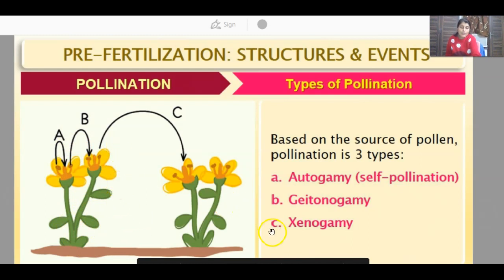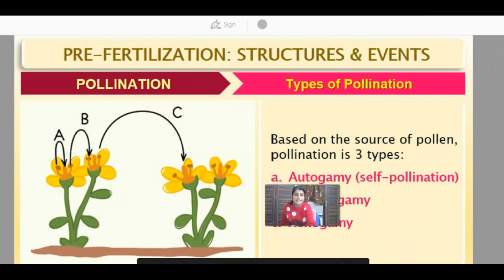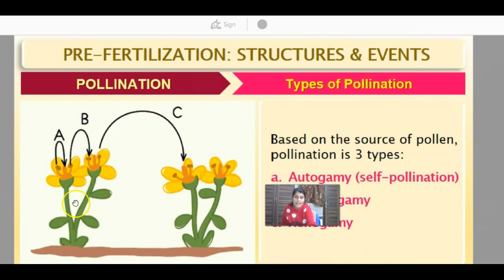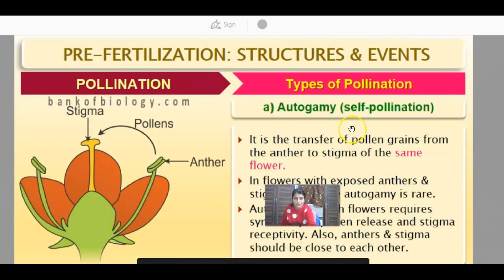And now talking about xenogamy, as we can see, what is xenogamy? Xenogamy is basically when there are two different plants and different flowers. So pollination among different plants with different flowers gives rise to xenogamy. Xenogamy is also known as cross pollination.